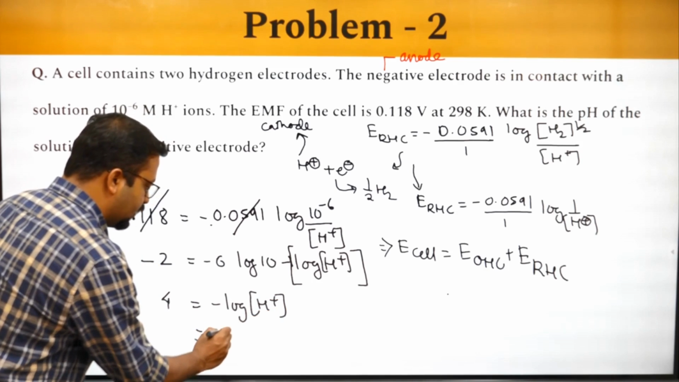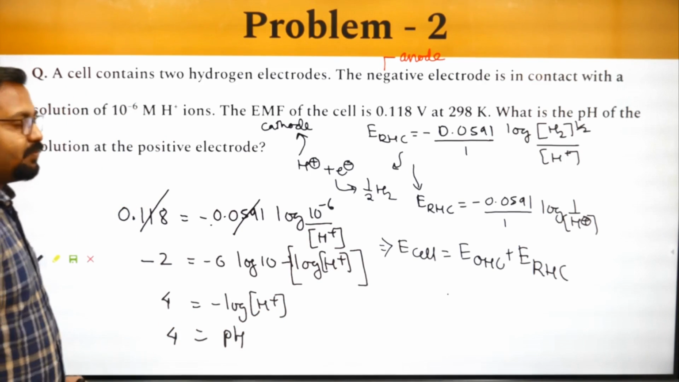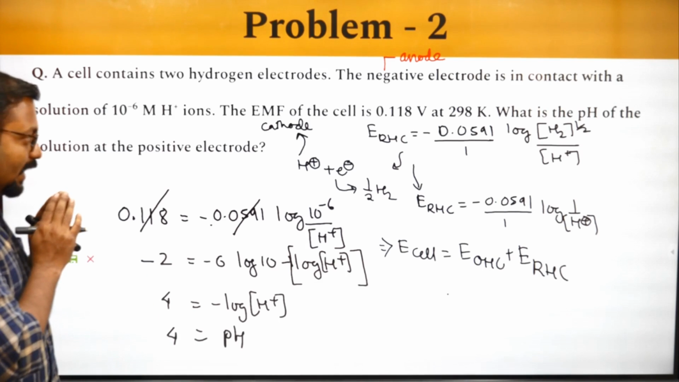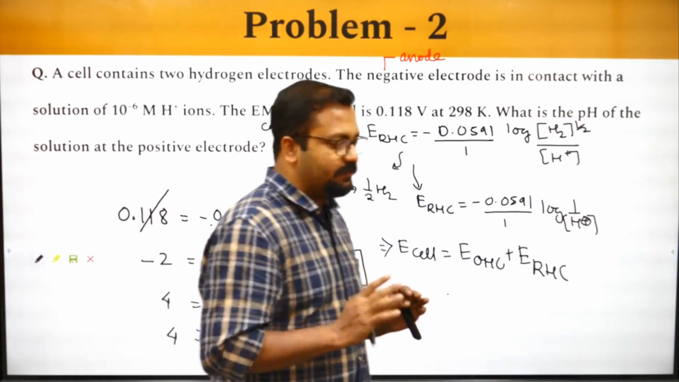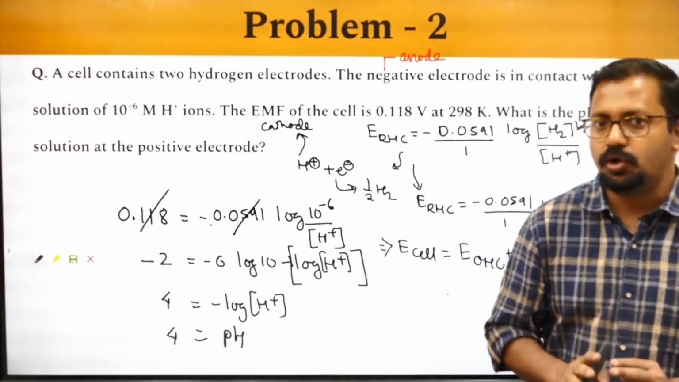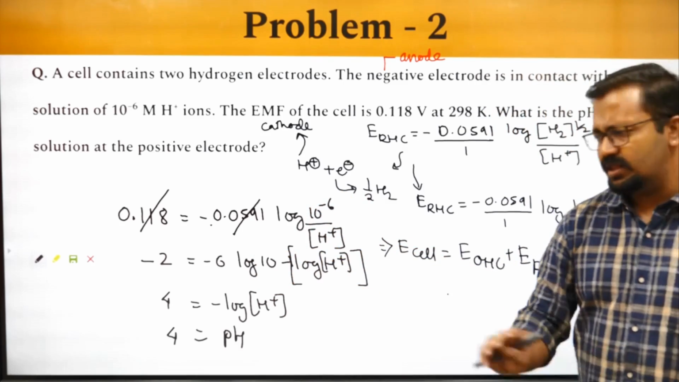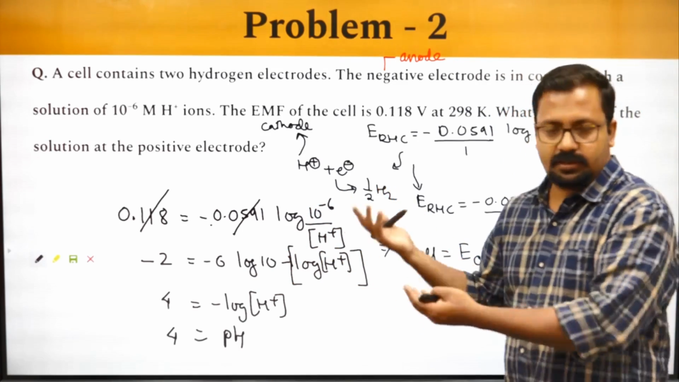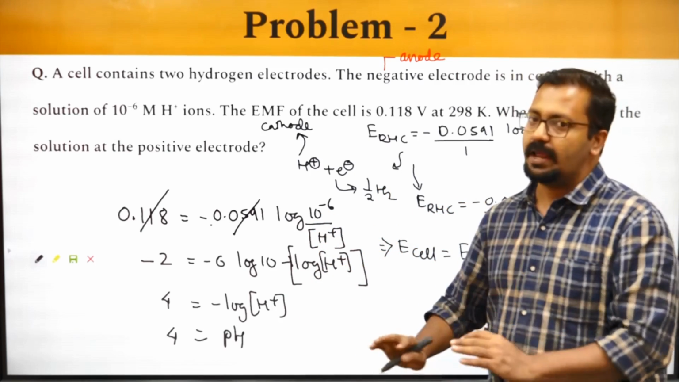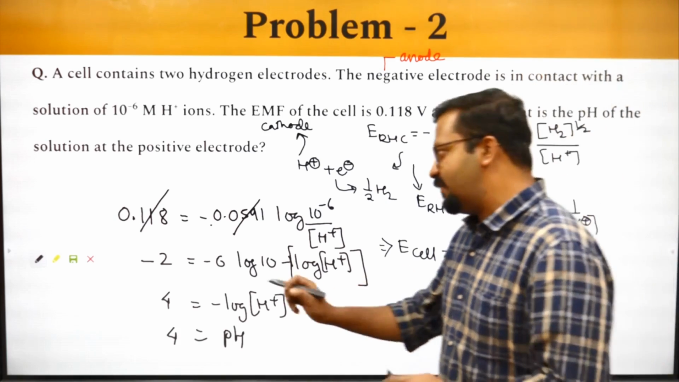This can be written as pH, which is equal to 4. So our pH for the solution in the cathodic half cell, or in the positive electrode, turns out to be equal to 4. It's as simple as that. Here you have to do a little calculation. That's a very simple calculation. Since you are very proficient with mathematics, I guess you will be able to solve this in the blink of an eye. Okay, so let's move on to the next question, which is even more interesting.